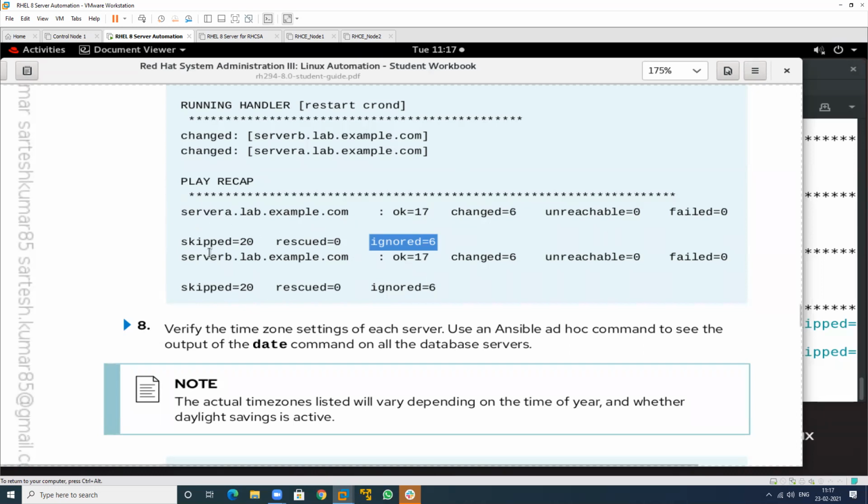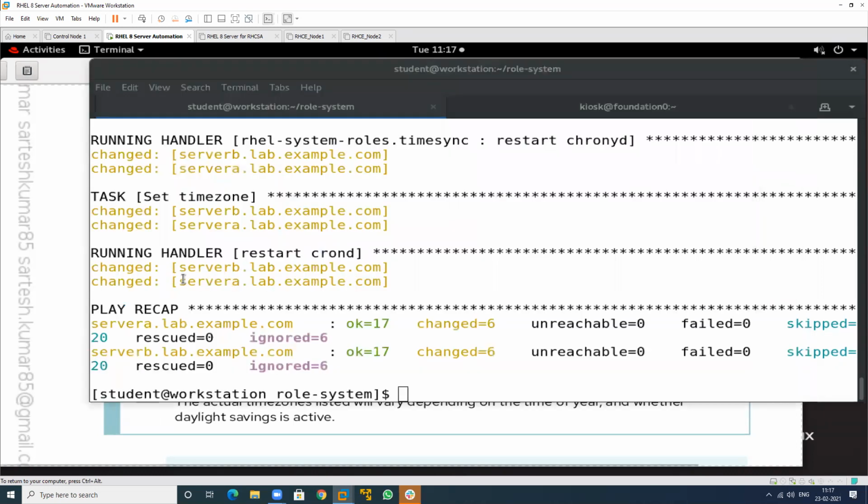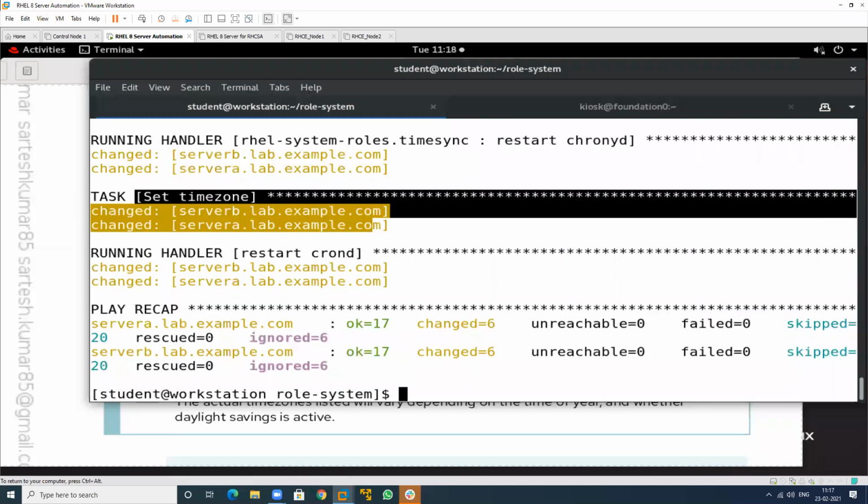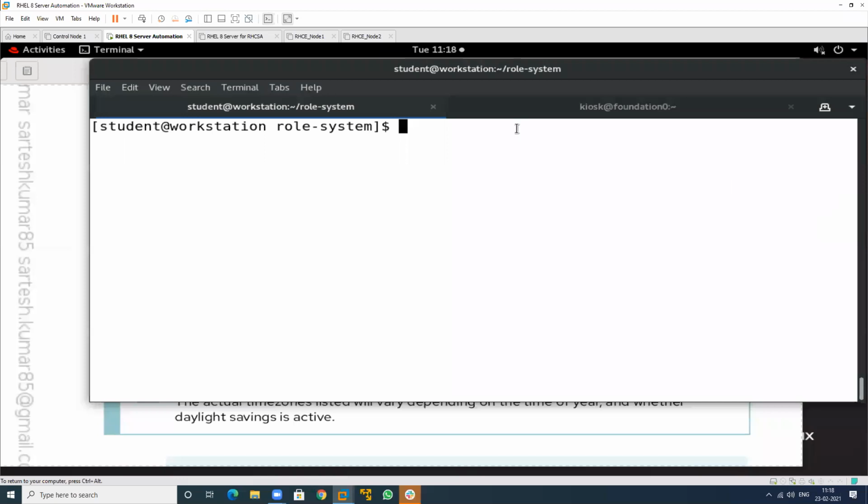So see this. First skip this one, skip this one, skip this one. Then perform the handler. The handler will work, then the time zone will be selected. The handler will work, and your task will complete. So now I want to check. See the line. So this is the last one, and you want to check this. So I want to check in those machines.